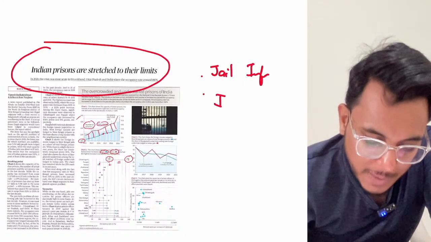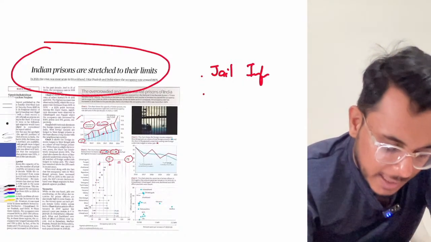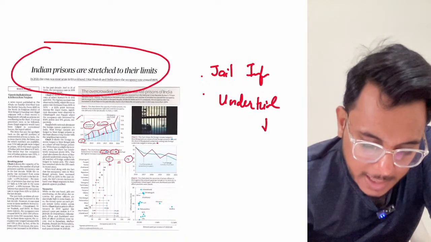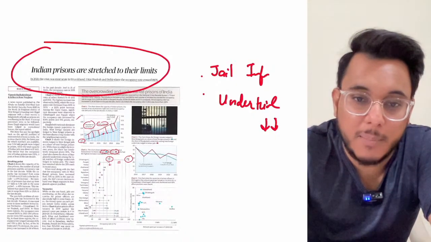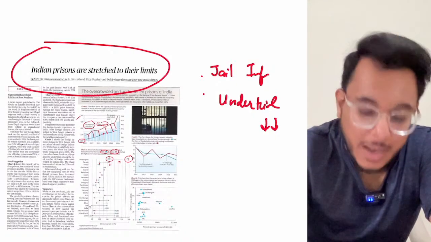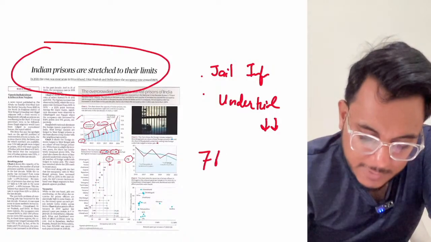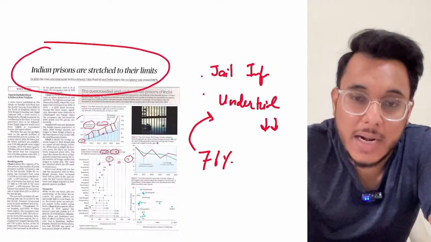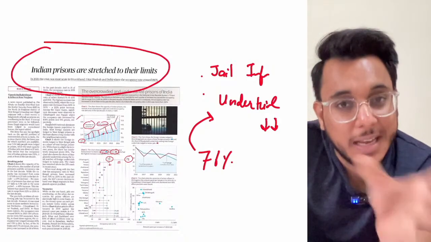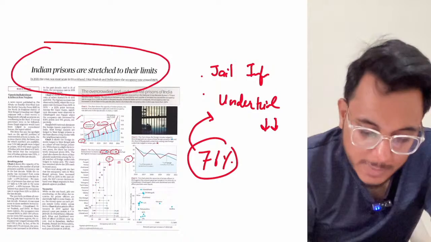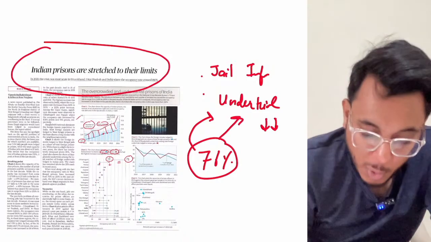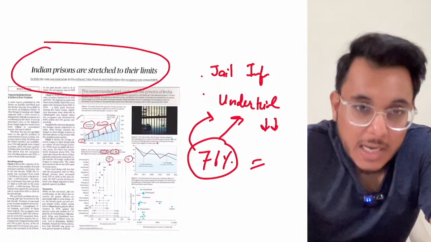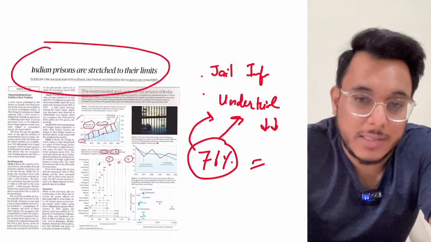And secondly, the number of undertrials in the jails is also to be reduced. Recently we found that 76% of the inmates in jail are undertrials. Undertrials are those people who are in jail but their crime has not been proved, and 76% of people are undertrials. So why are these undertrials increasing in jail? Because people are not being given bail for the basic offenses they are accused of.